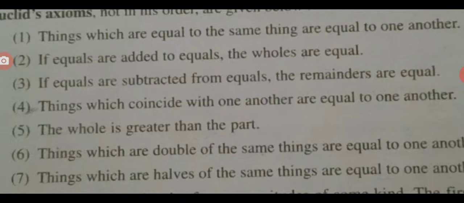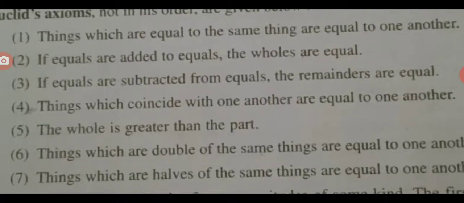See the second: if equals are added to equals, then the wholes are equal. Suppose A equals B. Then I add the same thing to both, that is, equals are added to equals. I add C to both, so A plus C and B plus C. Obviously, if A and B are equal, then A plus C and B plus C are also equal. After addition, the terms you get are also equal.